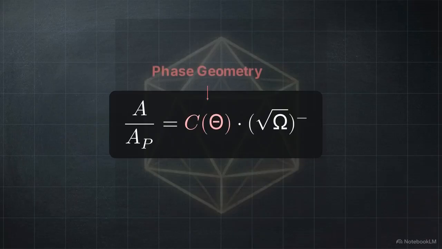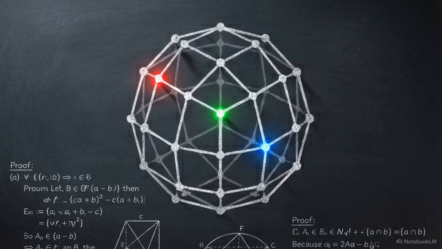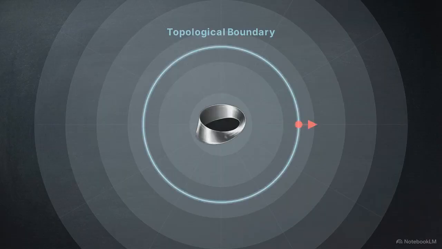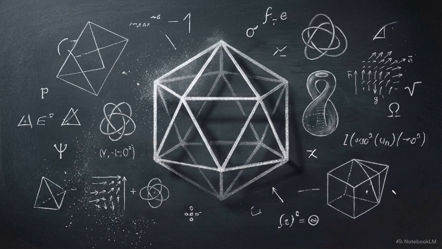In this equation, c theta represents the phase geometry of the interaction, while omega represents the cosmological constant hierarchy, the scale of the vacuum itself. By mapping the topology of the S3 manifold, you can derive the values of all three gauge forces using only structural constraints. This map also identifies a topological boundary condition. This specific geometry prevents the existence of a fourth fundamental force, suggesting why supersymmetry has never been observed. These constants are the resolved fine structure of the vacuum hierarchy.